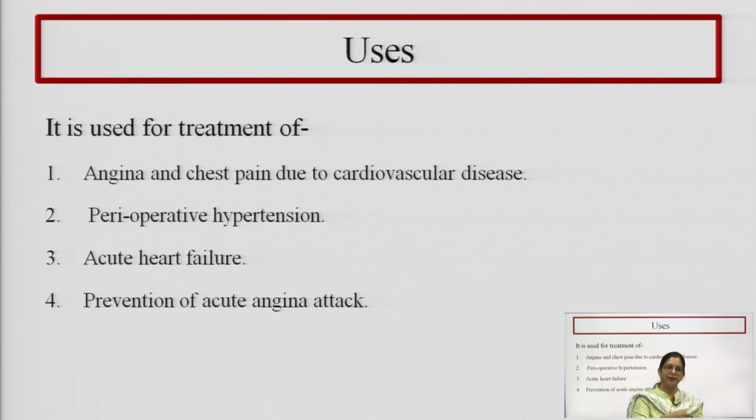All the nitrates work by the same mechanism of action. They denitrate in the smooth muscle, they release nitric oxide, they activate guanylate cyclase, which increases the concentration of cGMP, which further helps in the vasodilation. And for use, glyceryl trinitrate is used in the treatment of angina and chest pain due to cardiovascular disease. It is used in perioperative hypertension, in acute heart failure, and in the prevention of angina attack.